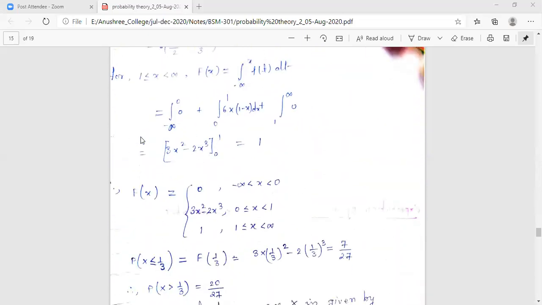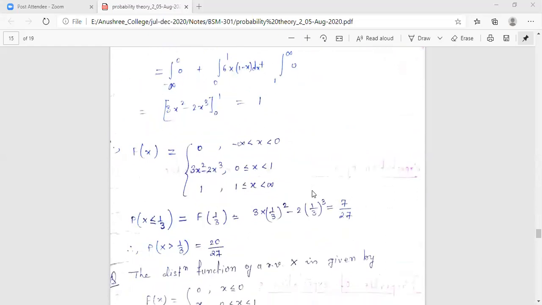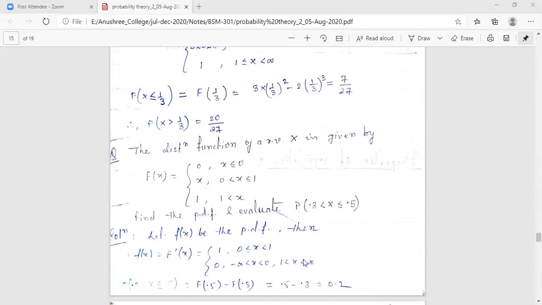Now, do you have any doubt? I think we have done two problems, one from the discrete random variable case and another from the continuous random variable case. In this way we can evaluate the distribution function for both cases. Once again, if it is the discrete case, we sum up the probabilities. If it is the continuous case, we use the relation between small fx and capital Fx in the form of integration, and then find capital Fx corresponding to each particular interval.